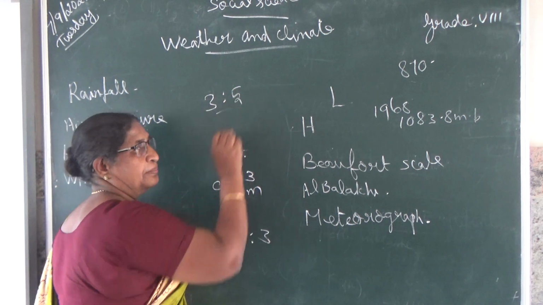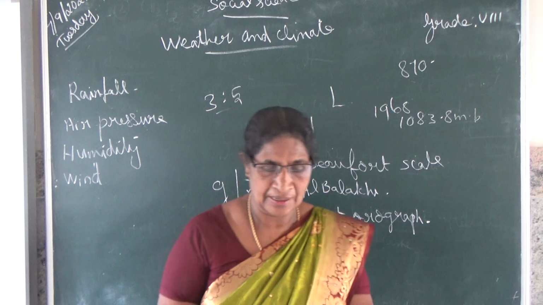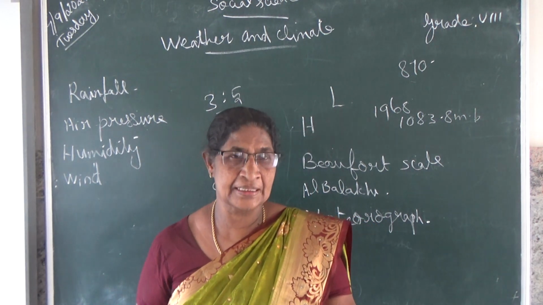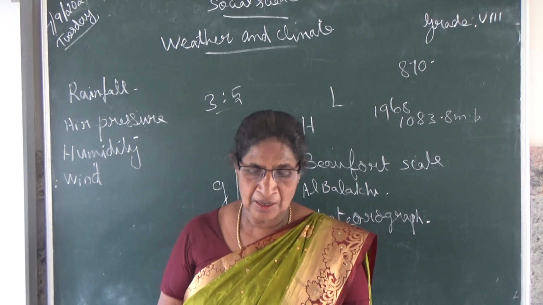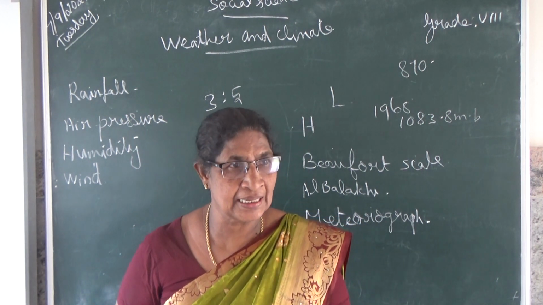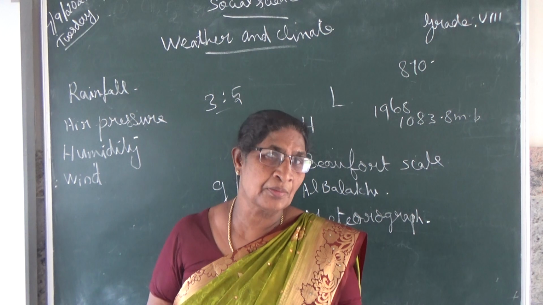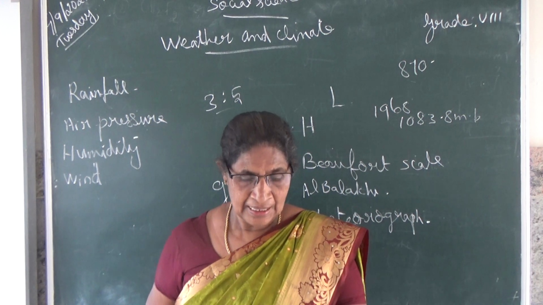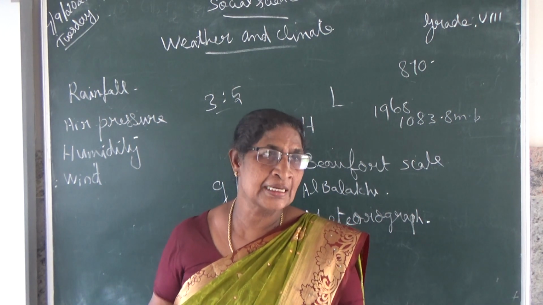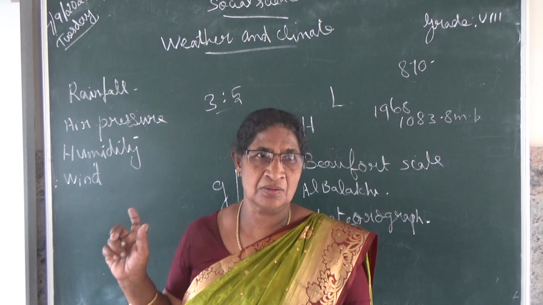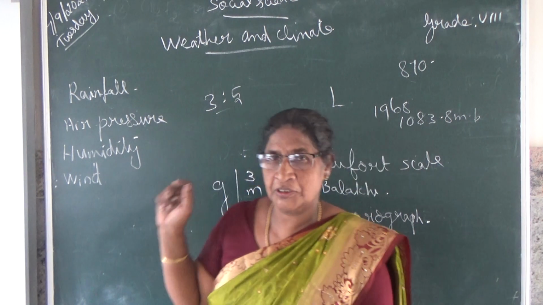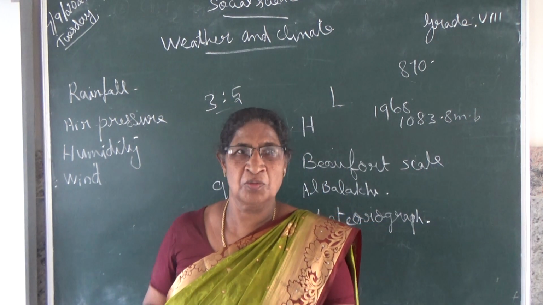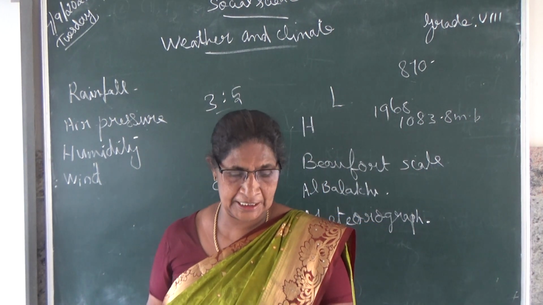It is expressed as a percentage also, otherwise as a ratio like 3:5 or 2:1 or 1:2.